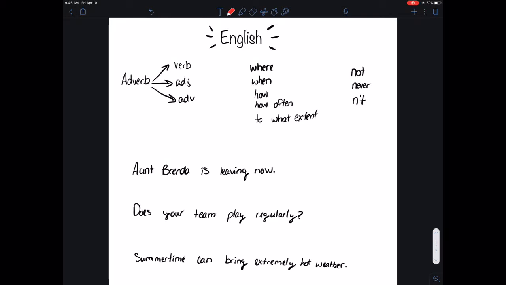All right, adverbs. So adverbs modify verbs, adjectives, or other adverbs. And like an adjective, it also has a set of questions that it could possibly answer. Where, when, how often, or to what extent. We've also mentioned before that not is not a verb, never is never a verb, and an apostrophe T, of course, represents not. These are never verbs. That's because they are adverbs.